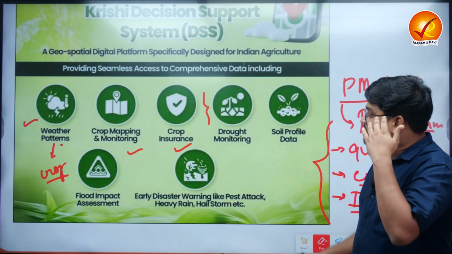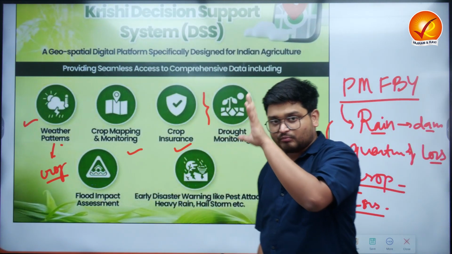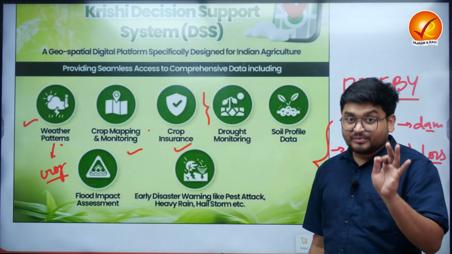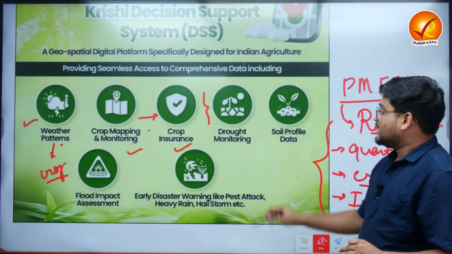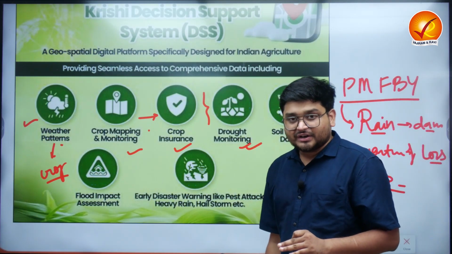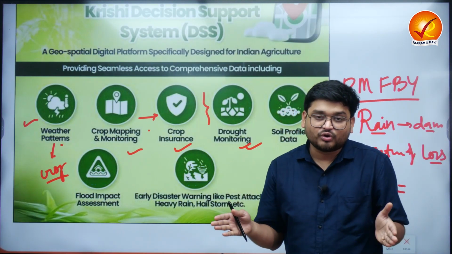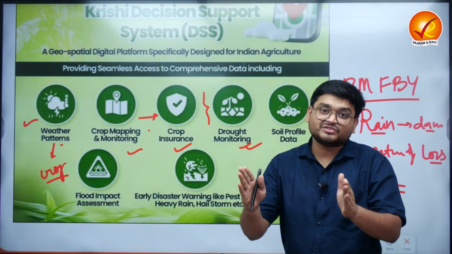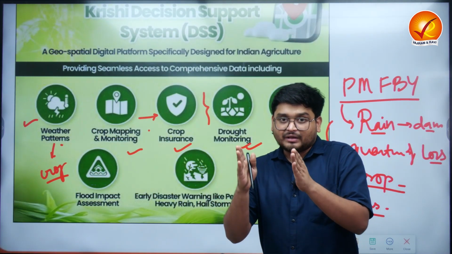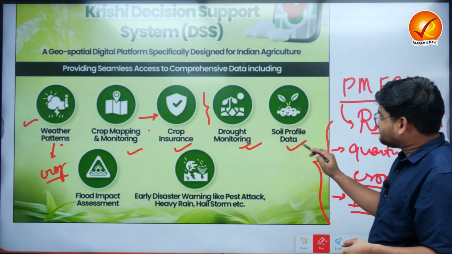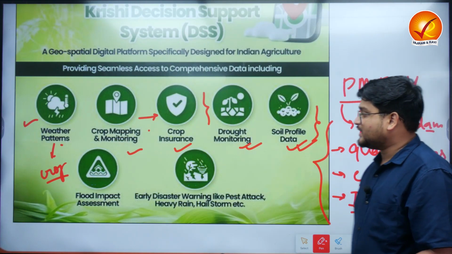So that is why this particular geospatial system, which will be looking at the crops, will be monitoring the crops, and will also be giving insights for the various crop insurance programs in the nation. Next, it will also be looking at drought monitoring and the potential for various parts of the country which are very prone to drought. It will try to give warnings to the farmers to divert their agriculture practices to more and more environmentally friendly practices.